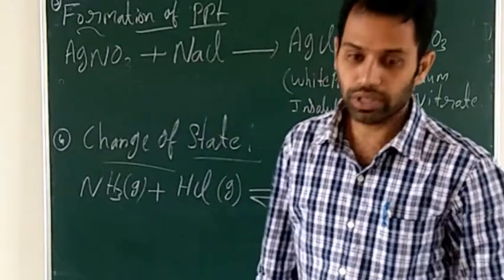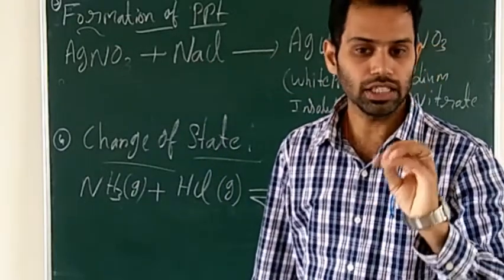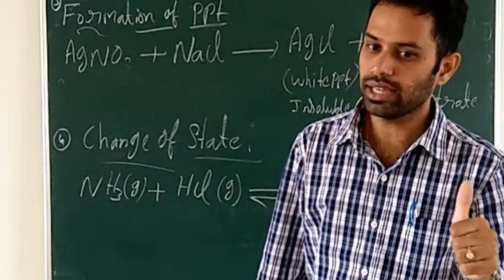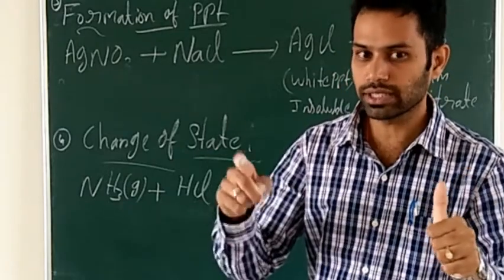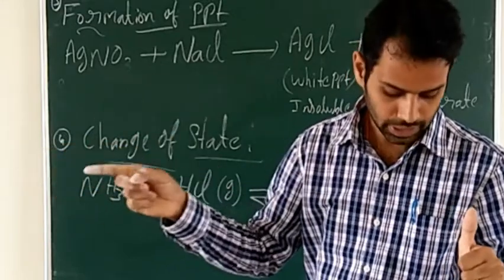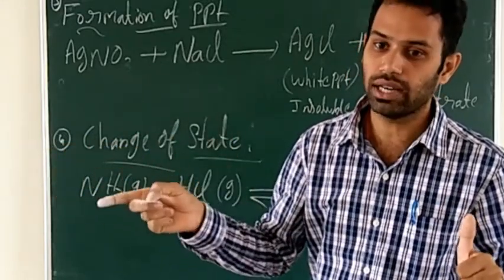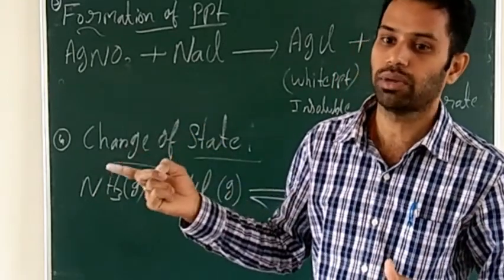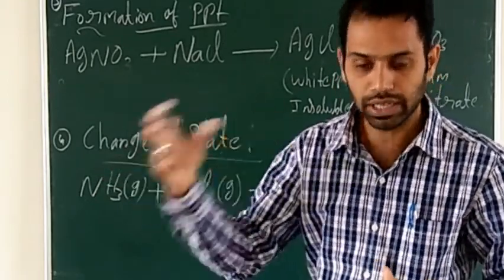So we learned four characteristics. Chemical reaction has four characteristics. The first one is evolution of gas. It means one of the products is gas. The second thing is change of color, that you learned in the last class. And next is formation of precipitate, during certain chemical reactions.